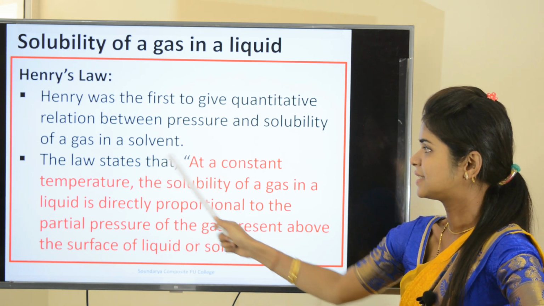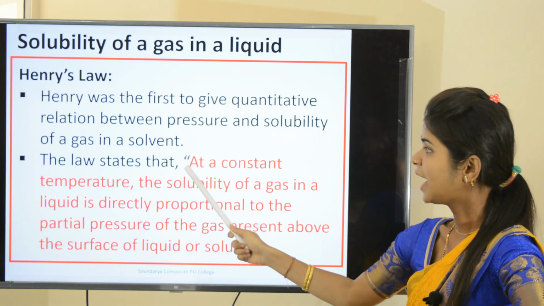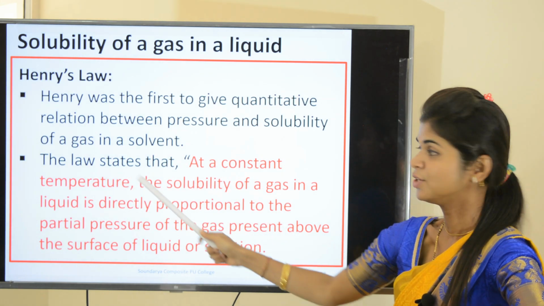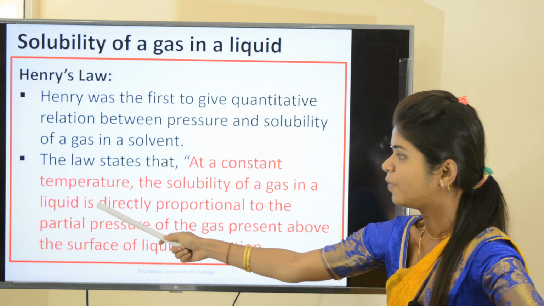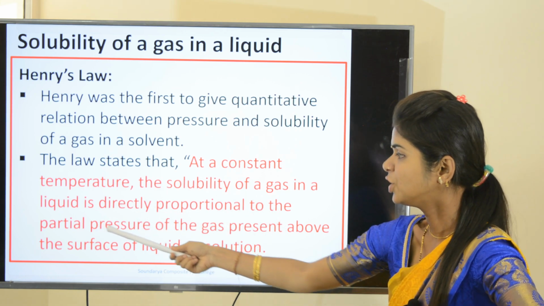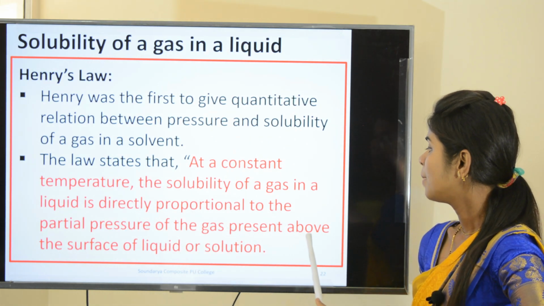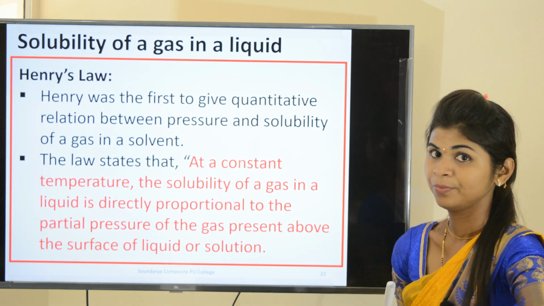The law states that at a constant temperature, the solubility of a gas in a liquid is directly proportional to the partial pressure of the gas present above the surface of the liquid or solution.